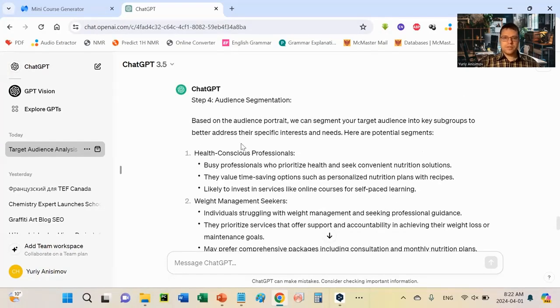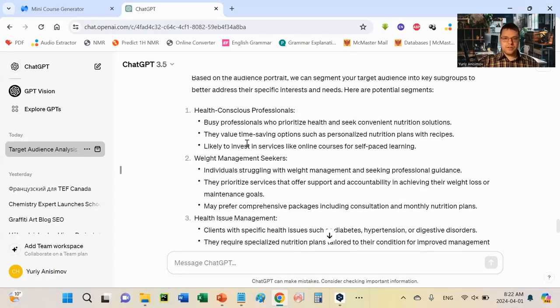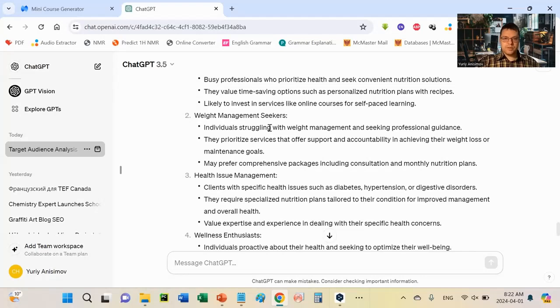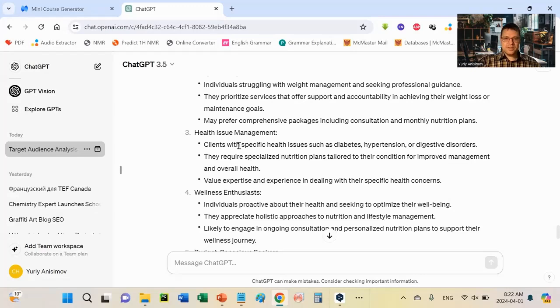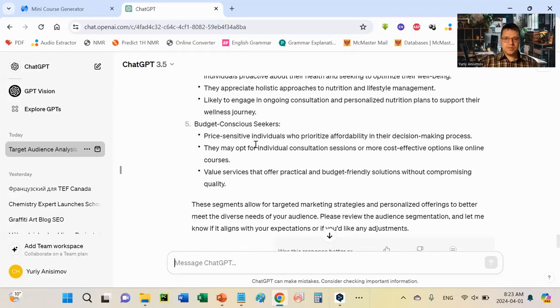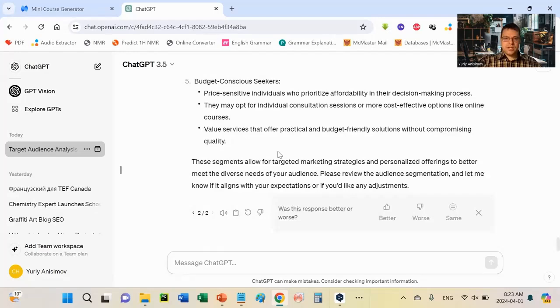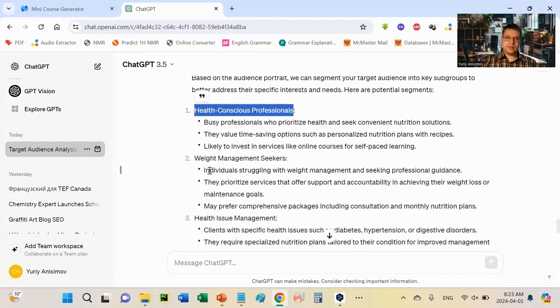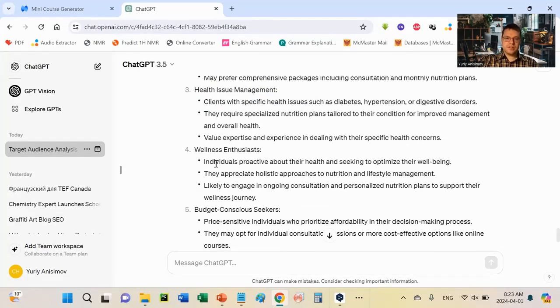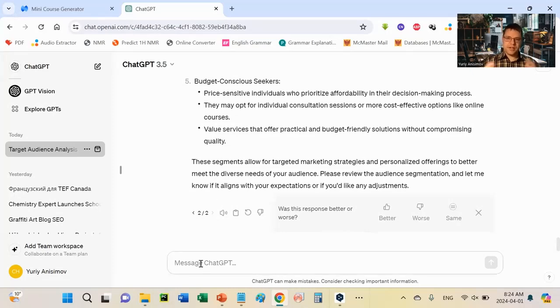There we are. In step 4, ChatGPT provides audience segmentation. What is audience segmentation? It just breaks down the audience into different groups of people. Health-conscious professionals, busy professionals, time-saving options for nutrition, weight management seekers. Okay, I am the weight management seeker actually. That was my major concern all the time, how to preserve my weight and how to prevent it from increasing. Alright, health issue management, wellness enthusiasts, budget conscious seekers, price sensitive individuals. Maybe these titles could be tweaked a little bit, but the essence is clear. So let's leave it as it is, and we'll give again a response.